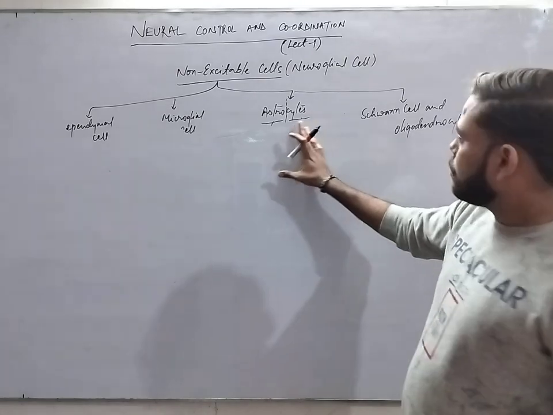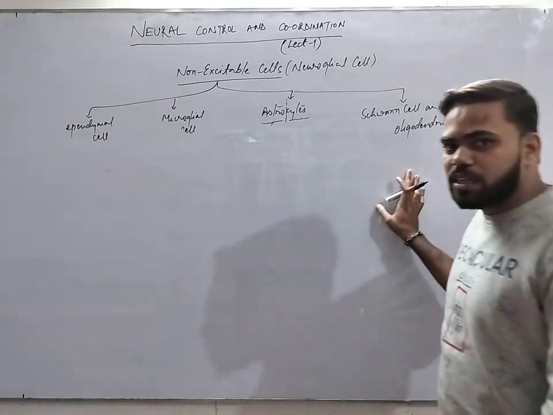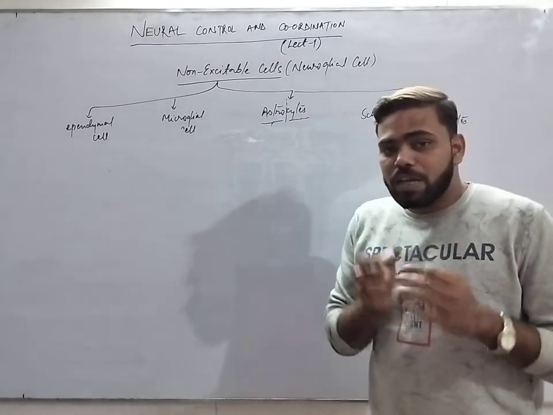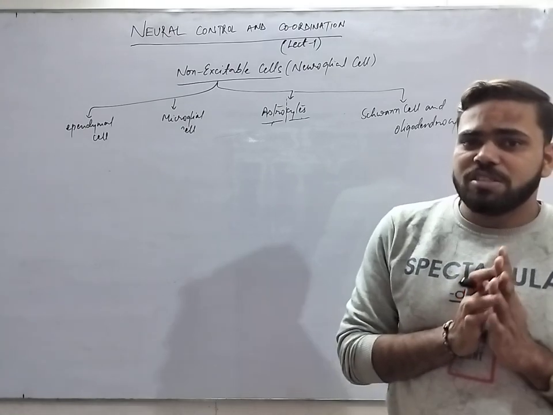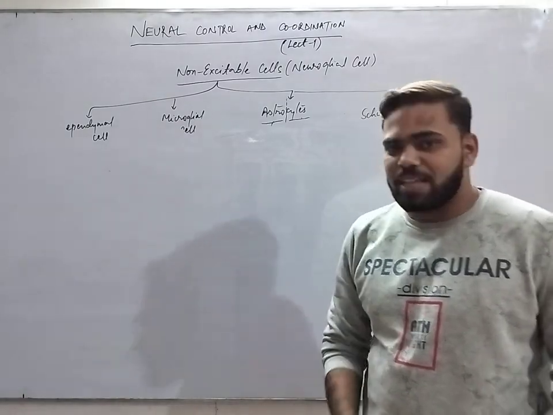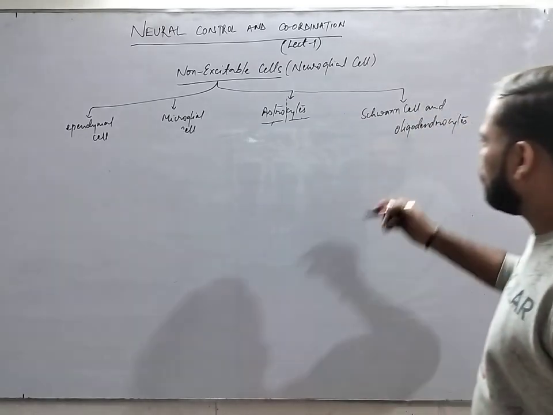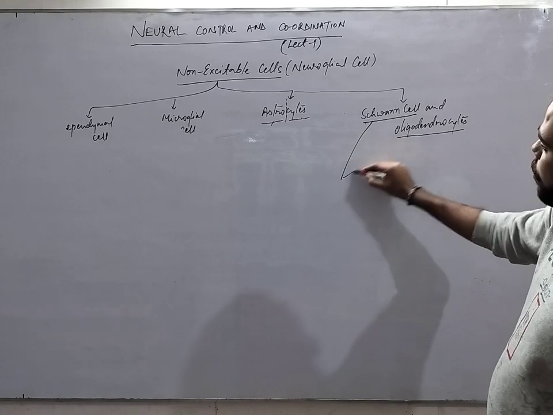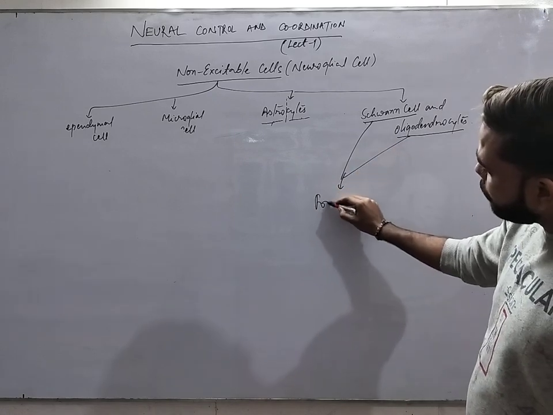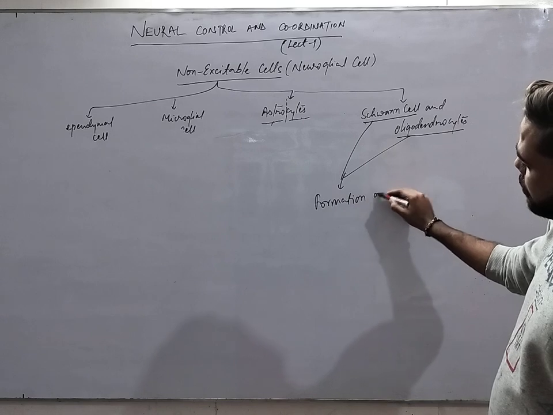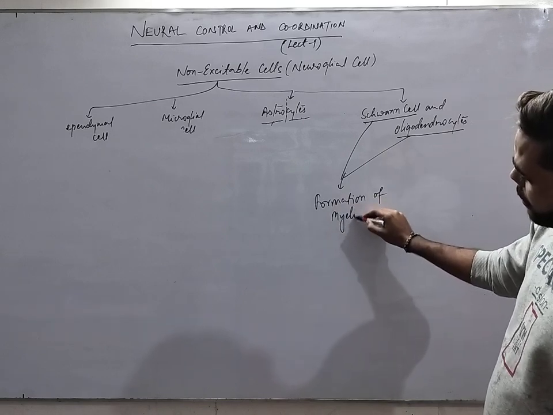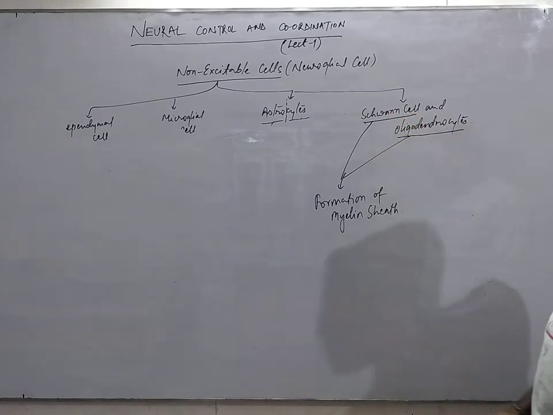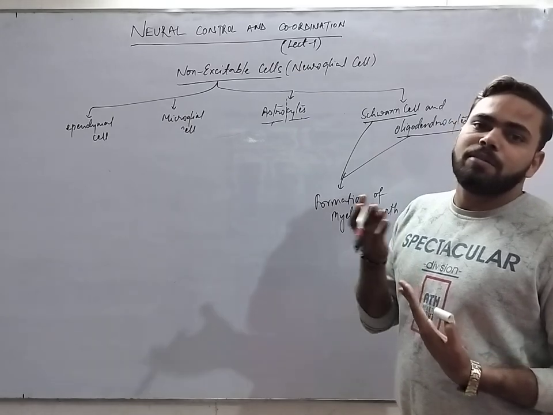Now, after astrocytes, we are going to talk about the Schwann cells and oligodendrocyte cells. Basically, I am going to talk about them in a collective manner because the functions of Schwann cells and oligodendrocyte cells are very similar. Now, see how. The function of both the Schwann cell and the oligodendrocyte cell is the formation of the myelin sheath.